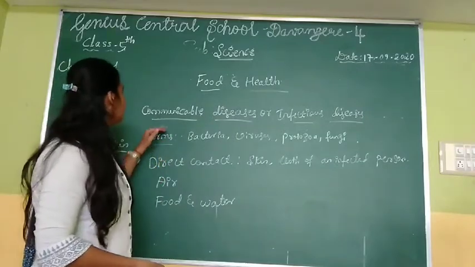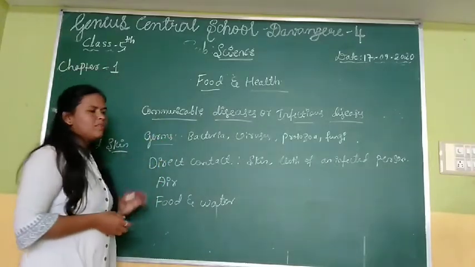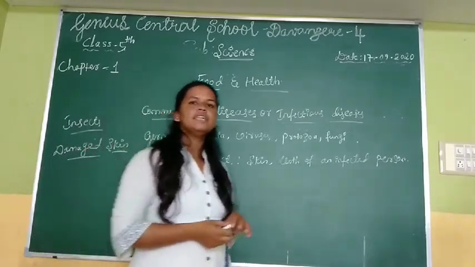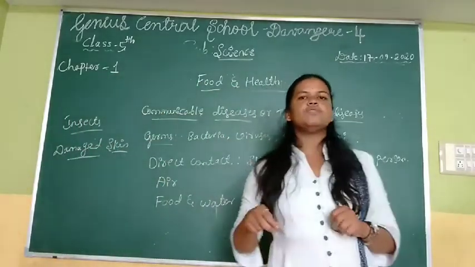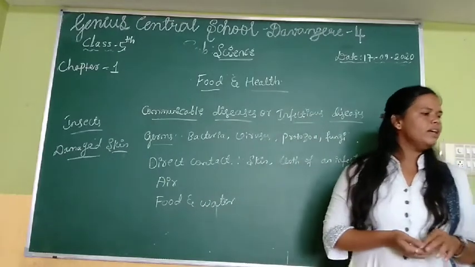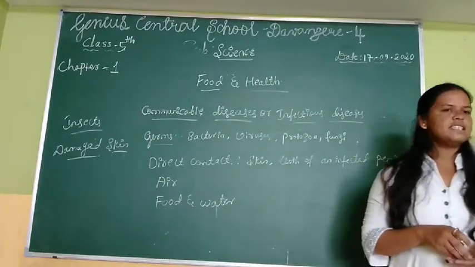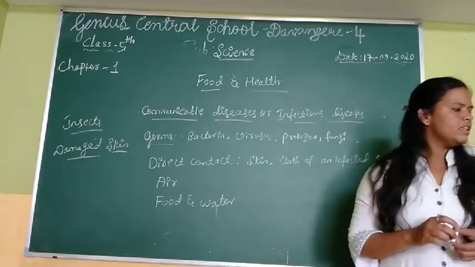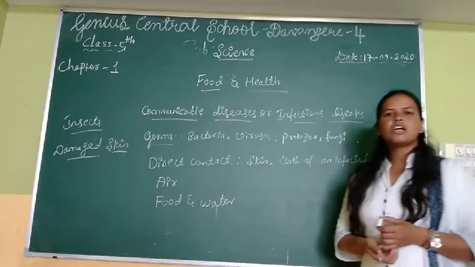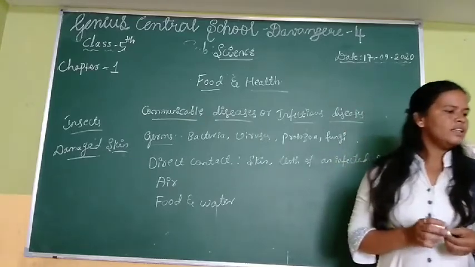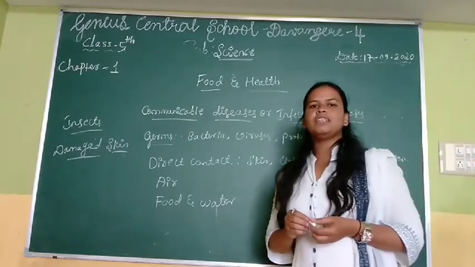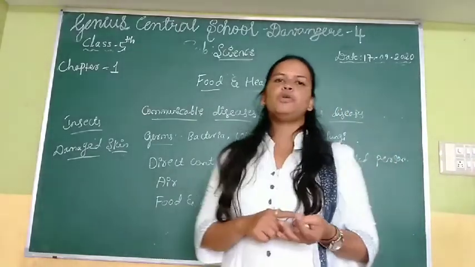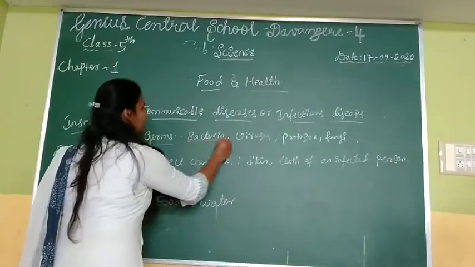Germs. The communicable diseases spread with the help of germs. Germs are bacteria, virus, protozoa and fungi. These are the germs. These germs are causing the communicable diseases. Examples of communicable diseases are tuberculosis, cholera, typhoid, and these are spread by the bacteria.